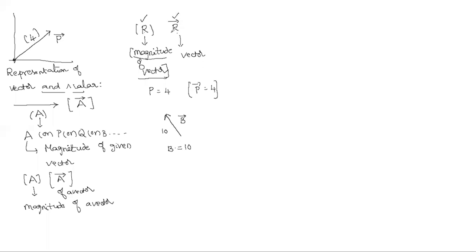That's it. Now, are you seeing here? Yes, sir. What difference did you find there? In the magnitude of a vector, there is no bar. Am I right? Yes, sir. In the representation of a vector, there is a bar. So while saying the vector, you have to say R bar. While saying the magnitude, you have to say R without bar. Okay, right, good. Okay, sir. Thank you, sir. So all of you followed, I think, how to represent the magnitude of a given vector and how to represent a vector.